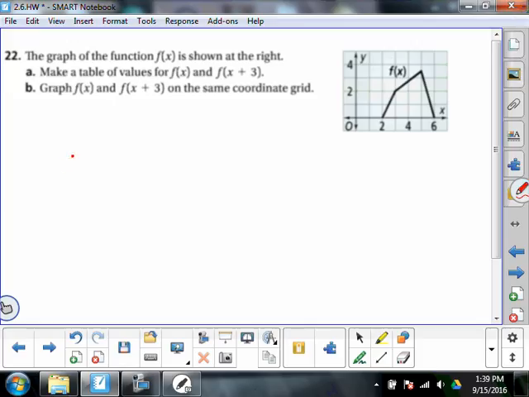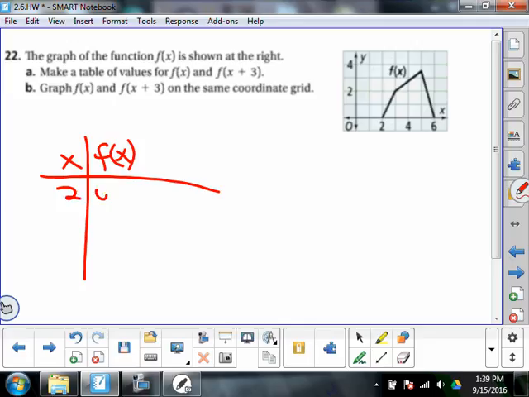Table of values, x, f of x. I see the point (2, 0). I see the point (3, 2). I see the point (5, 3.5). And I see one more clear point at (6, 0).